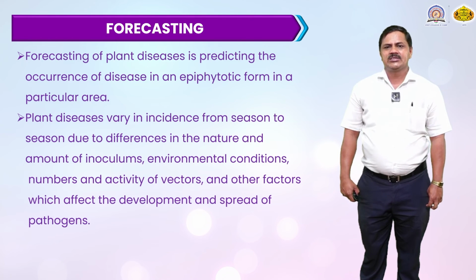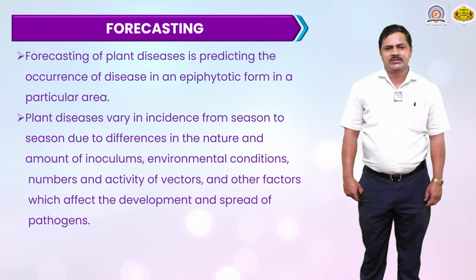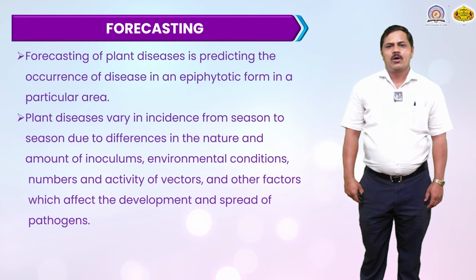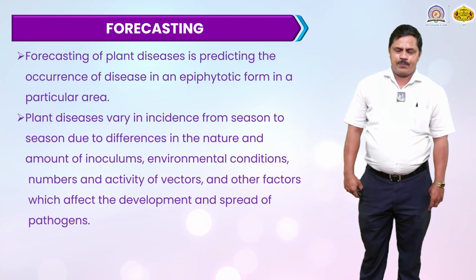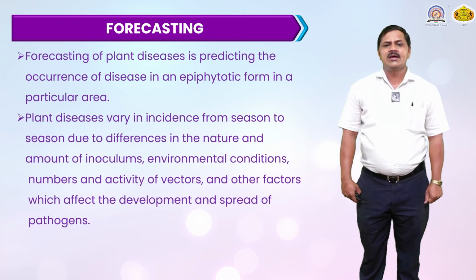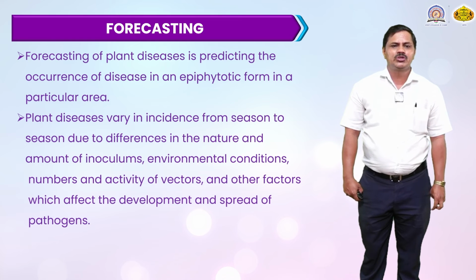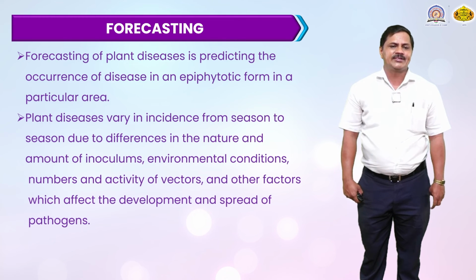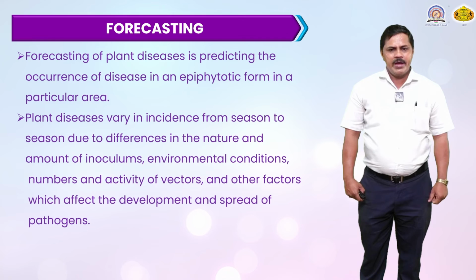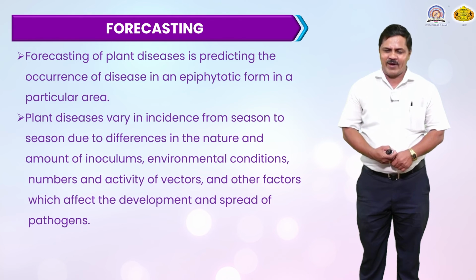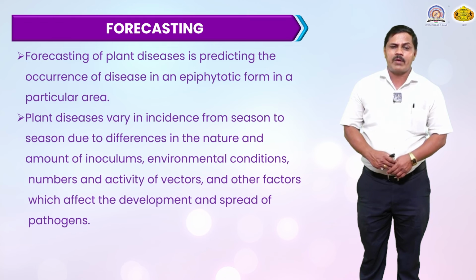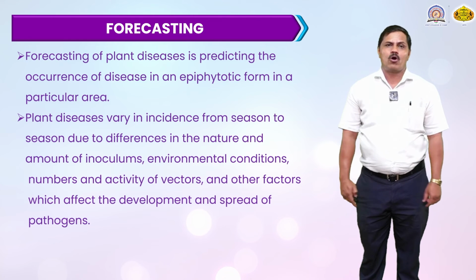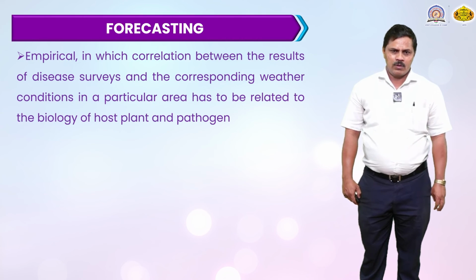Forecasting of plant disease is predicting the occurrence of the disease in an epidemic or epiphytotic form in a particular area. Plant diseases vary in incidence from season to season due to differences in the nature and amount of the inoculum. Environmental conditions are a major factor, and the number and activity of the vector are also factors which affect the development and spread of the pathogen.